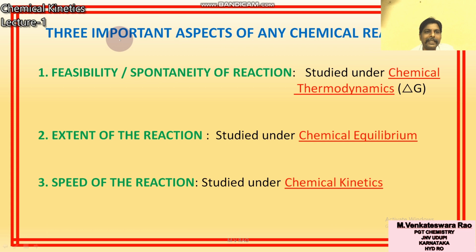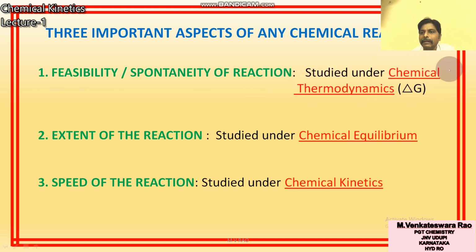So there are three important aspects of any chemical reaction. One is feasibility or spontaneity of a reaction. Feasibility means possible. That a reaction is feasible means that the reaction occurs, that the reaction takes place spontaneously. Whether a given chemical reaction occurs or not is decided by the chapter chemical thermodynamics.